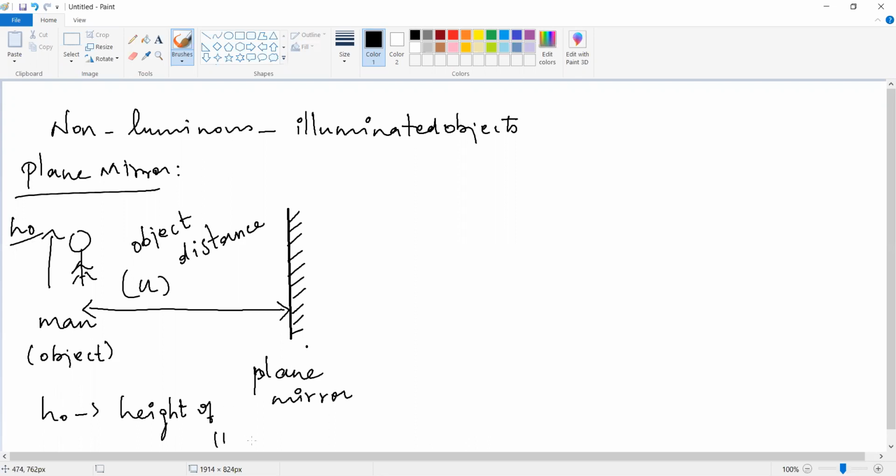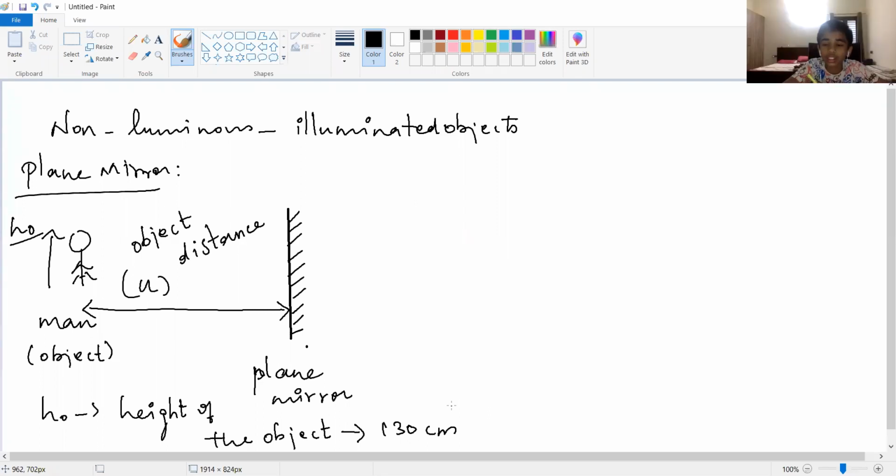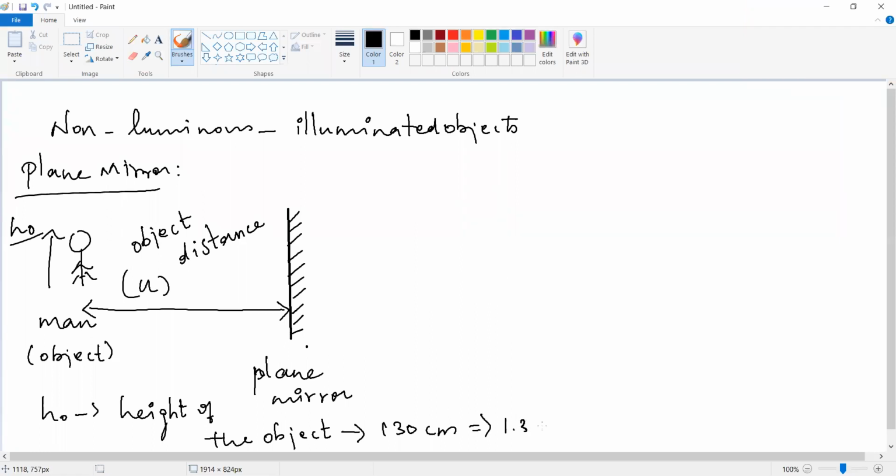Height of the object is known as h0. It is taken as 130 centimeters, because the man is 130 centimeters in height. 130 centimeters means how many meters? 1.3 meters. Very good. 1.3 meters, okay. Is it clear? Now, where is the image formed? Do you know where the image is formed?